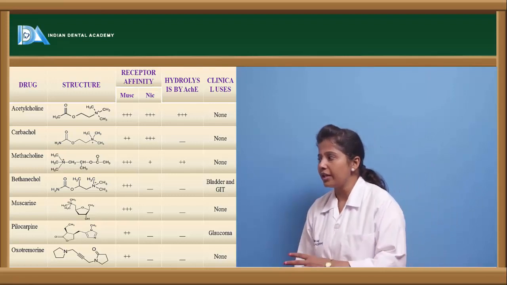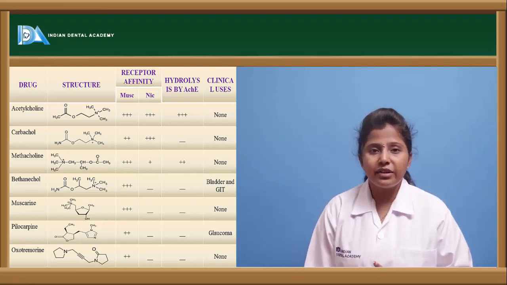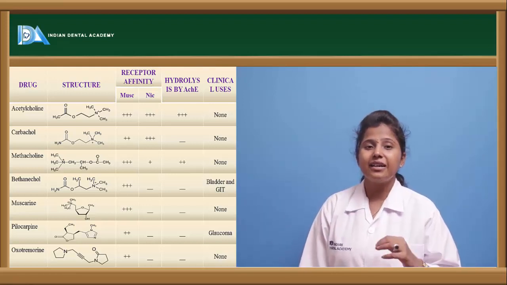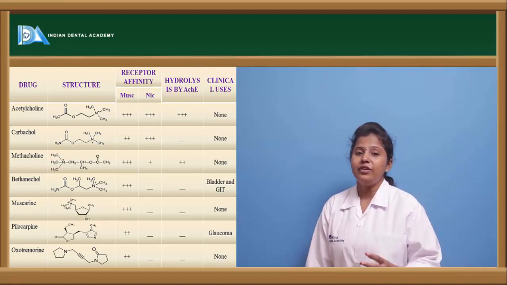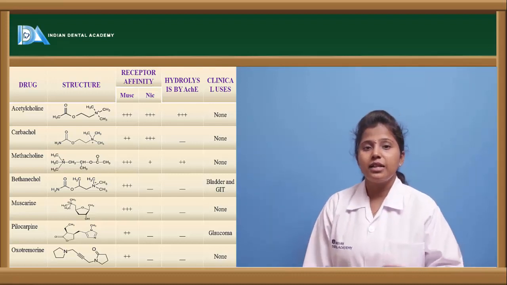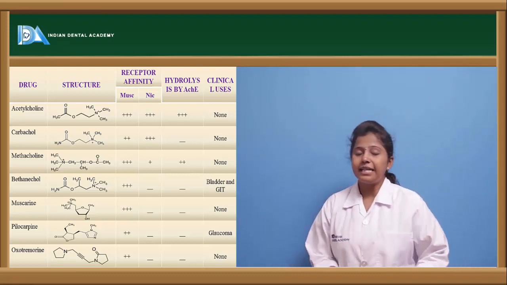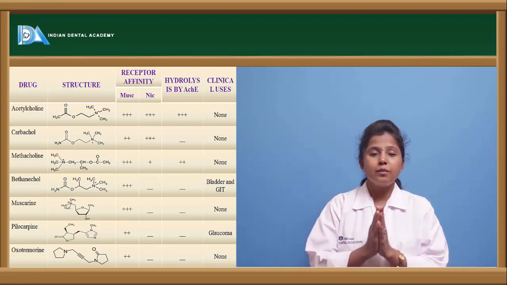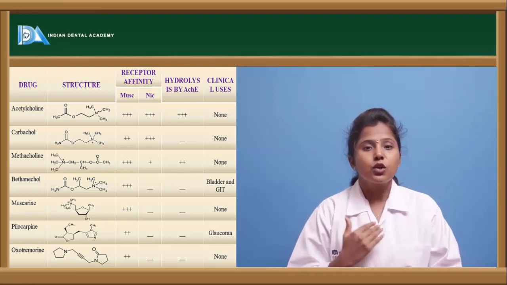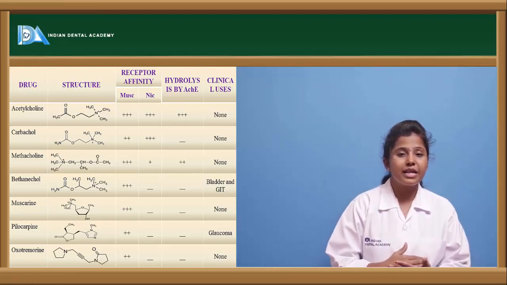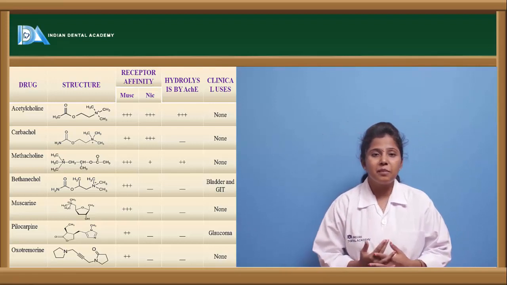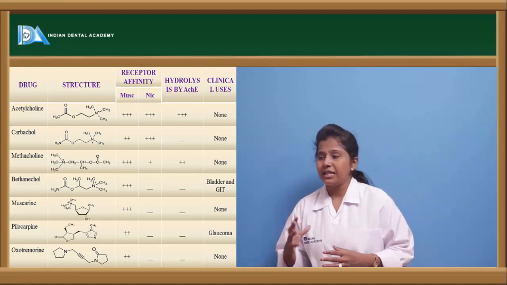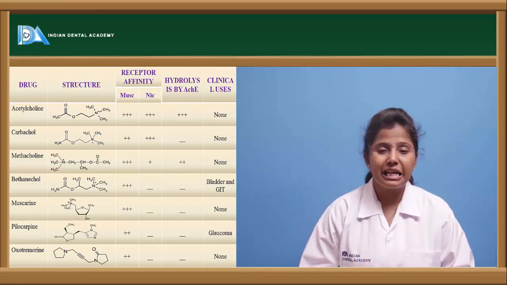Acetylcholine has equal, high affinity towards both the muscarinic as well as nicotinic receptors, and it undergoes hydrolysis by acetylcholinesterase. As I told you, acetylcholinesterase is an enzyme which hydrolyzes acetylcholine. It is highly susceptible, so the acetylcholinesterase completely metabolizes the acetylcholine, and acetylcholine does not have any clinical use.